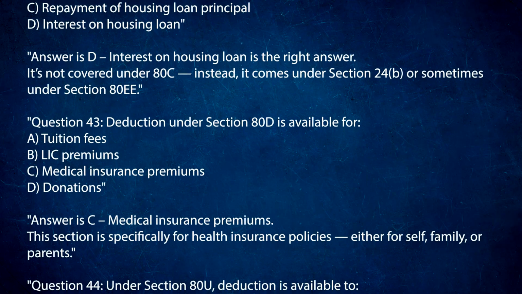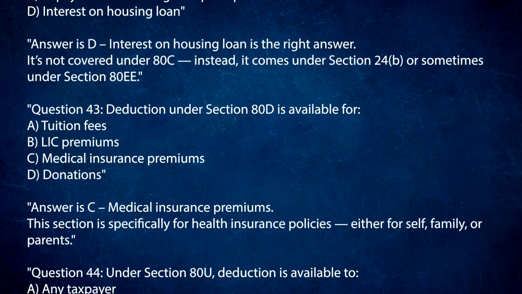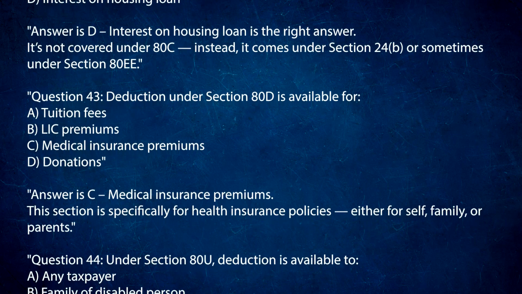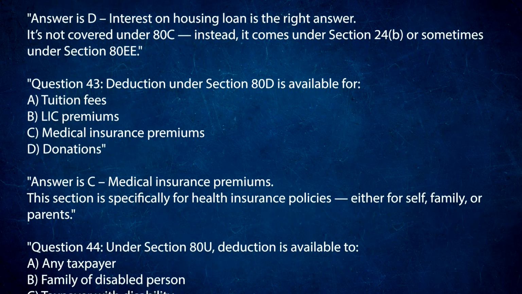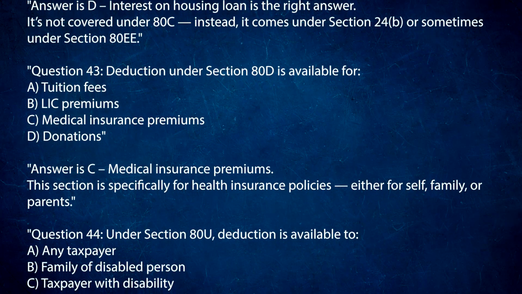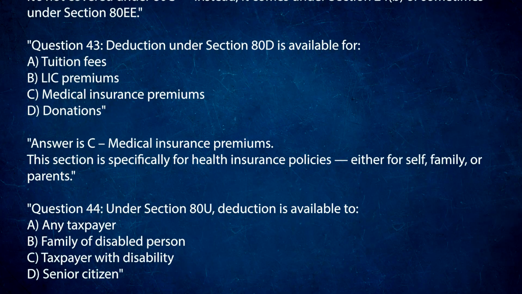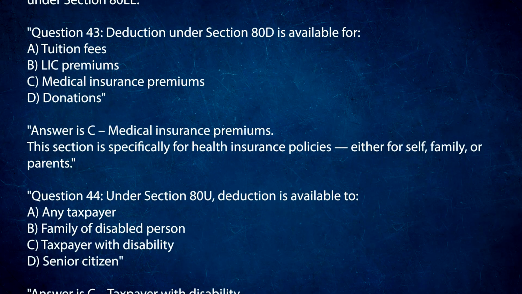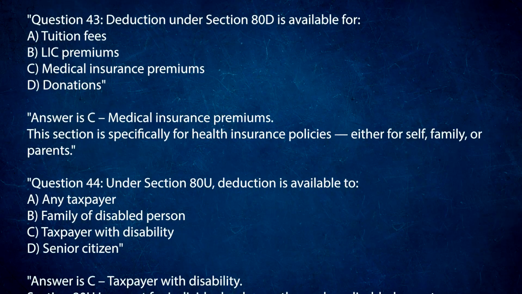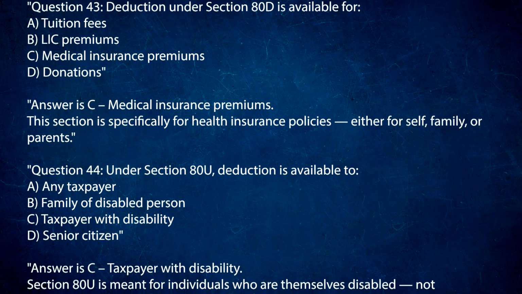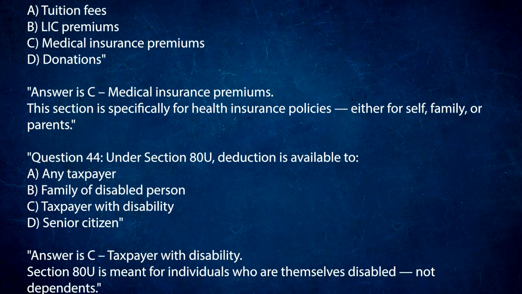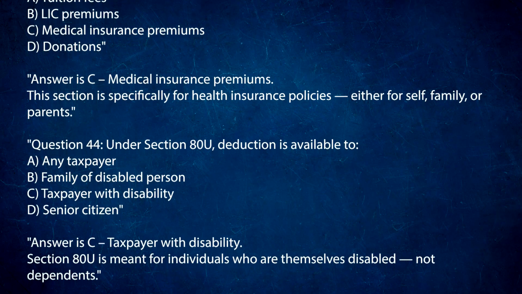Question 43. Deduction under Section 80D is available for: A. Tuition fees. B. LIC premiums. C. Medical insurance premiums. D. Donations. Answer is C. Medical insurance premiums. This section is specifically for health insurance policies, either for self, family, or parents.